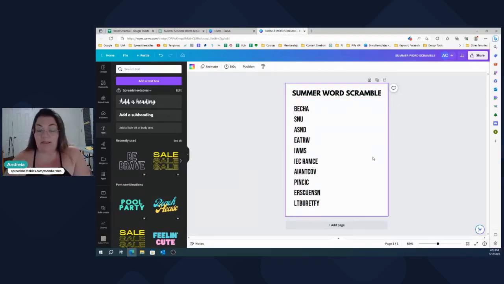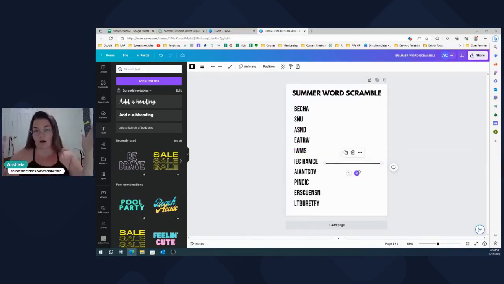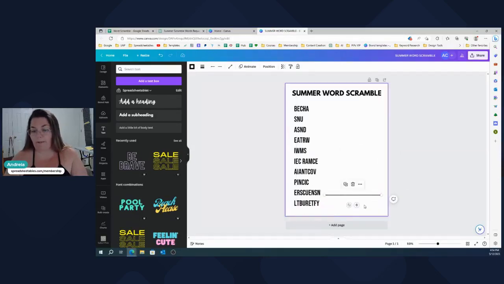But now what you're going to do is use your keyboard: you press L, it's going to bring up a line. This is a shortcut for a line. So just go over here. Let's see. I'm going to get the longest word because I'm going to use that as a reference for the other ones. So this one should be okay, right?